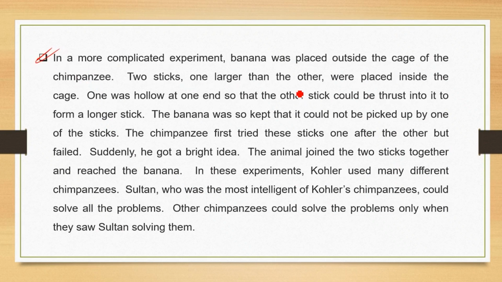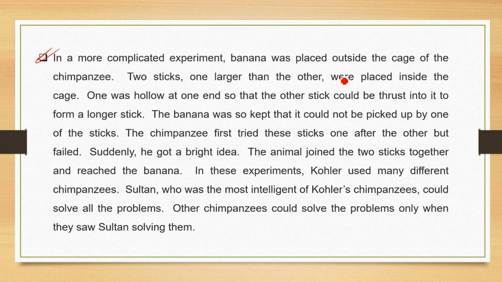In a more complicated experiment, a banana was placed outside the cage of the chimpanzee. 2 sticks, one larger than the other, were placed inside the cage. One was hollow at one end so that the other stick could be thrust into it to form a longer stick. The banana was so kept that it could not be picked up by one of the sticks. The chimpanzee first tried these sticks one after the other but failed. Suddenly he got a bright idea. The animal joined the 2 sticks together and reached the banana.